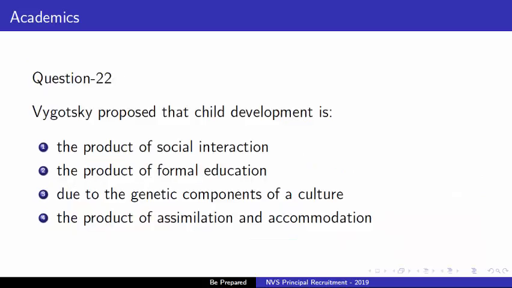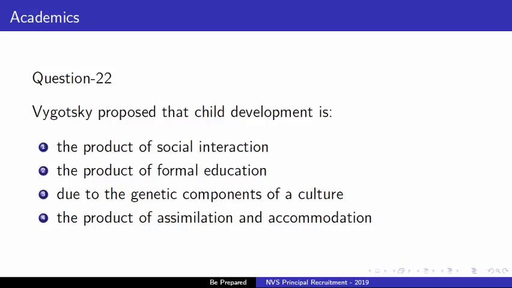Next question is, Vygotsky proposed that child development is, options are number 1, the product of social interaction, second option is the product of formal education, third option is due to the genetic components of a culture, and fourth option is the product of assimilation and accommodation.